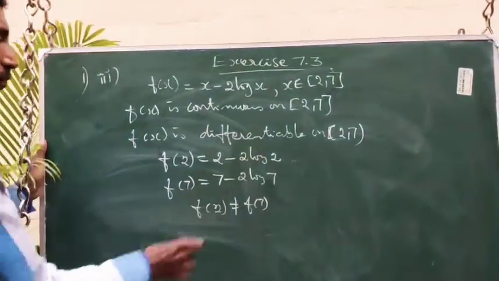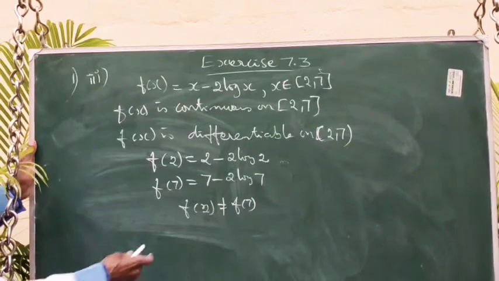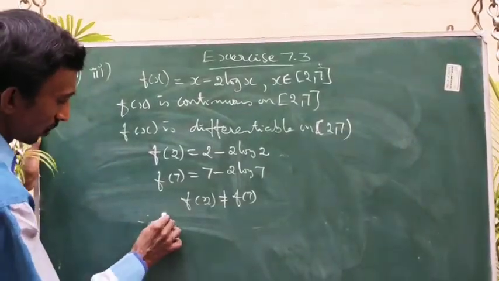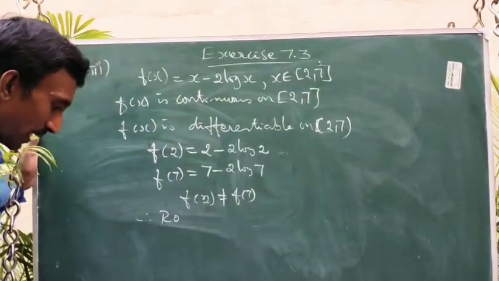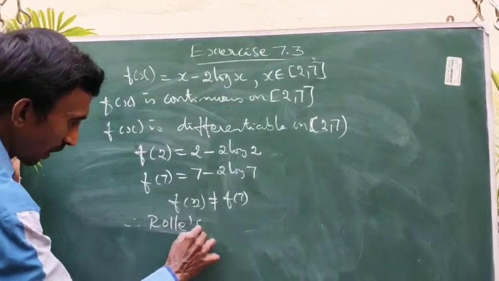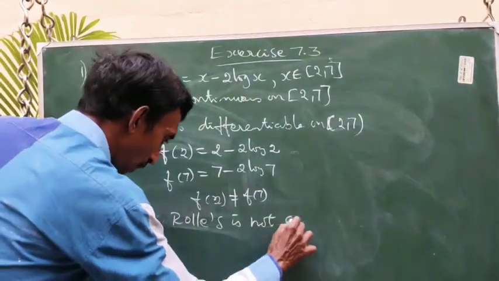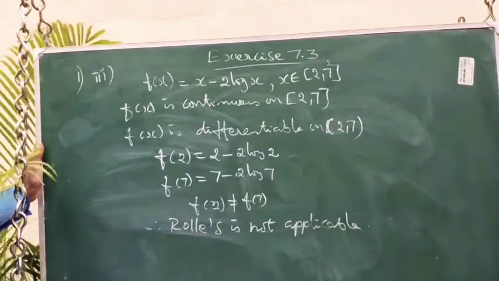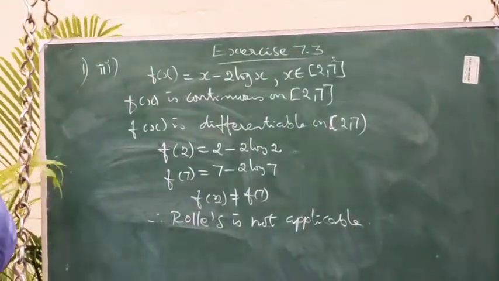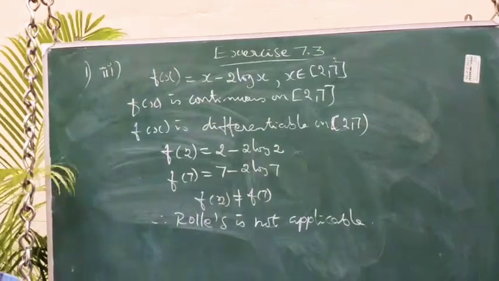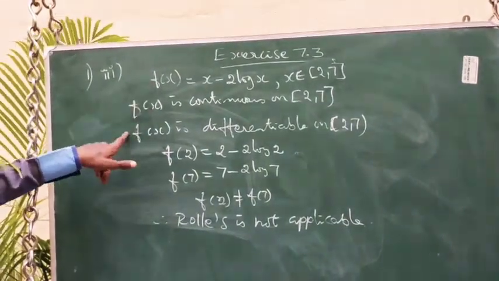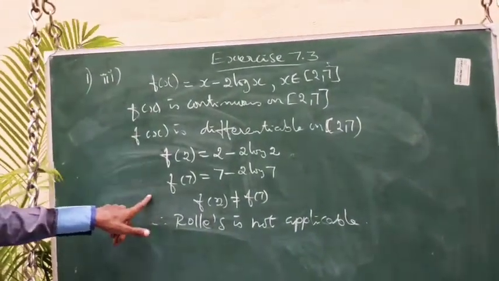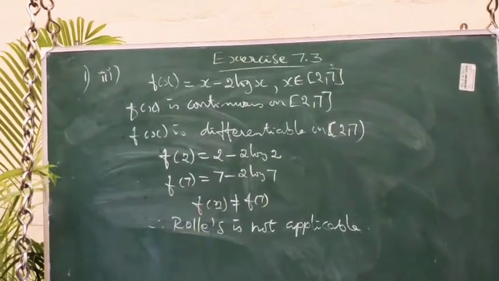Therefore, Rolle's theorem is not applicable. We can conclude our answer: the third condition fails. In the earlier examples the first condition itself failed, but here the first and second conditions are satisfied and the third condition fails. That's why Rolle's theorem is not applicable.